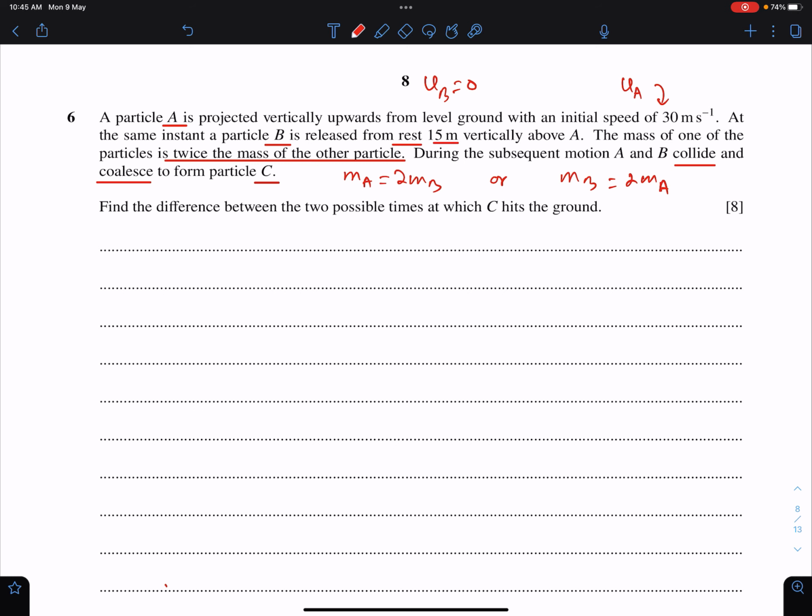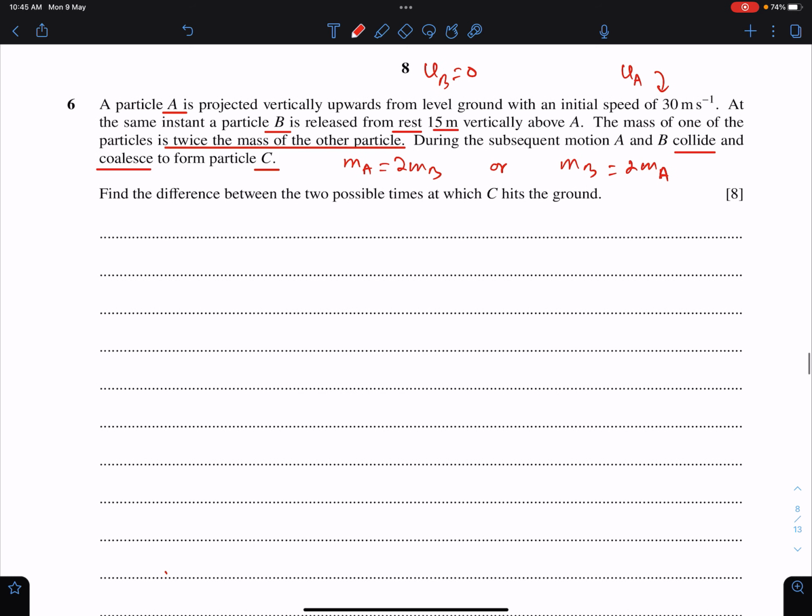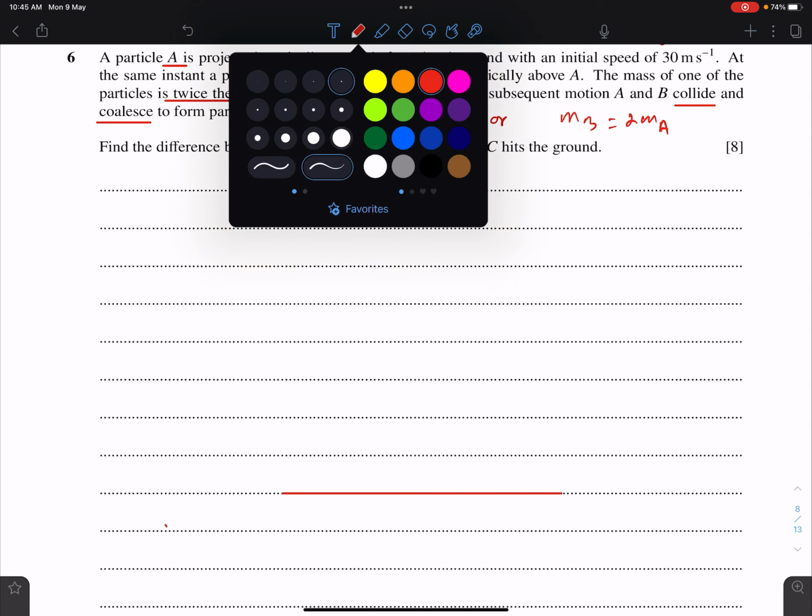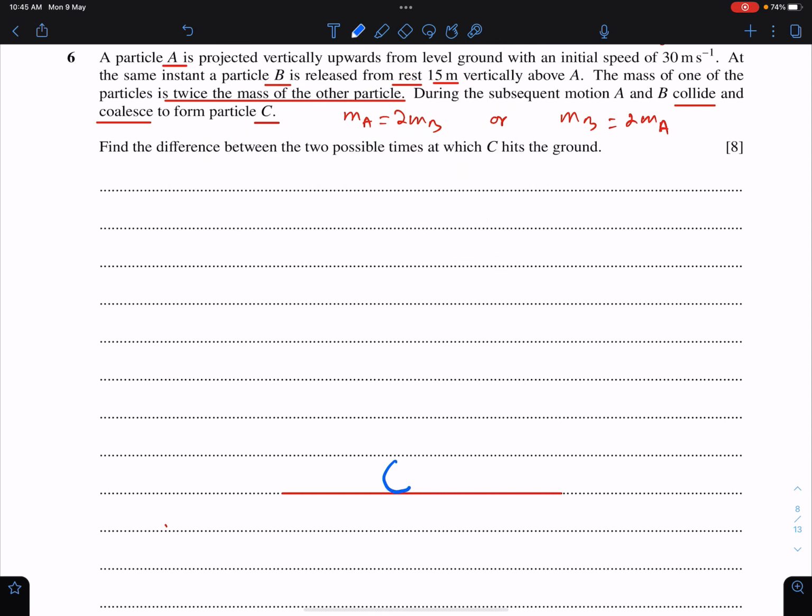So let me explain this situation through this sketch. This is particle A, and its velocity of projection is 30 meter per second.